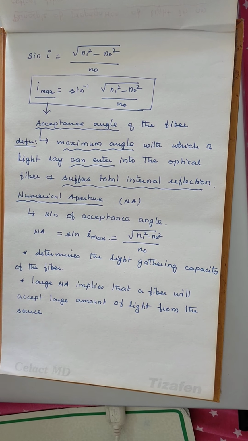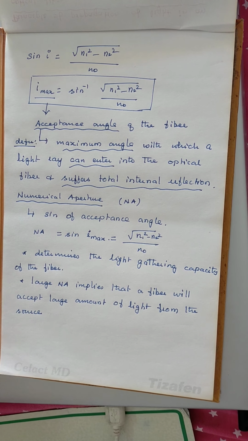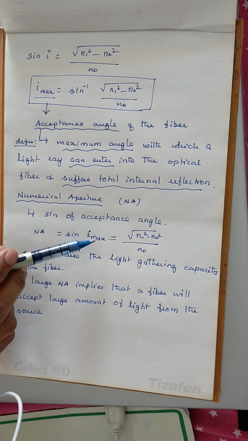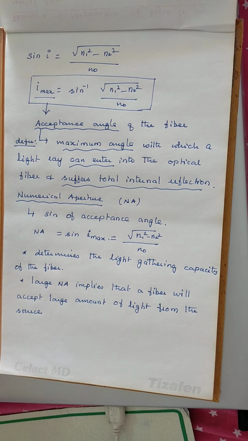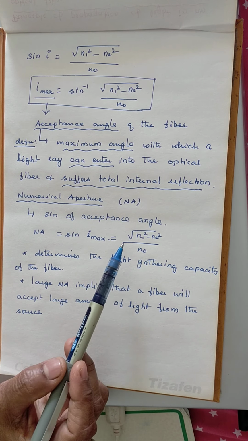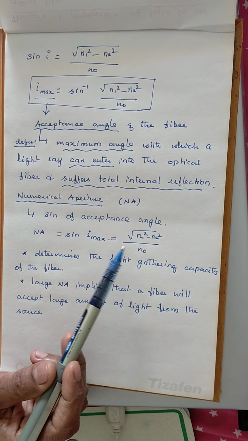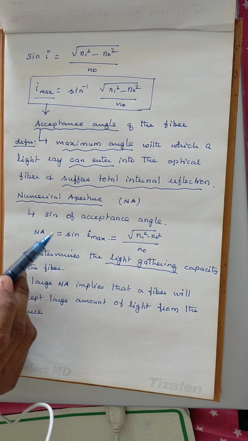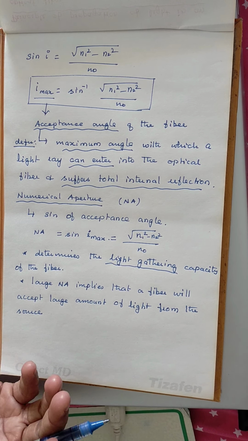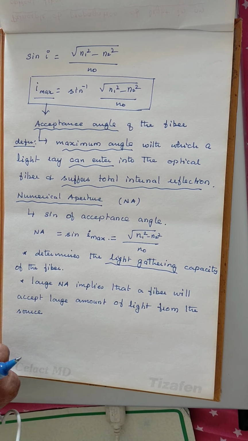And next we will derive an expression for numerical aperture. It is nothing but sin of the acceptance angle. So sin of I max, sin of sin inverse of this. Sin and sin inverse get cancelled. So numerical aperture is equal to the square root of N1 square minus N2 square divided by N0. It determines the light gathering capacity of an optical fiber. The larger the value of numerical aperture, the greater the amount of light gathered from the source entering the fiber.